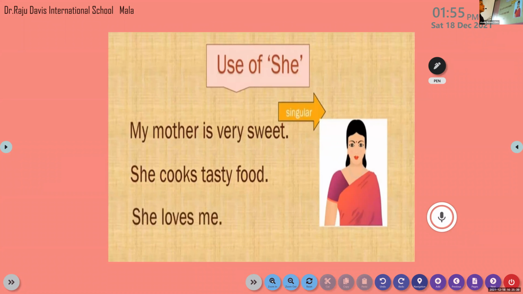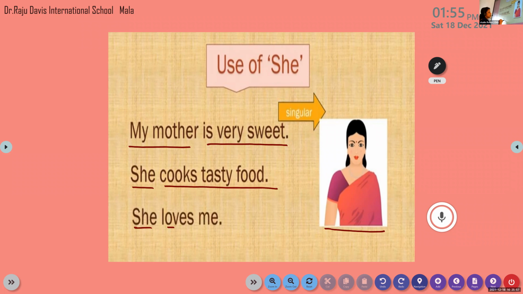You could see the picture of your mother. My mother is very sweet. So mother is a feminine gender. So which pronoun do we use there? Yes, she. Very good. She cooks tasty food. She loves me. Okay, page number is 23. Have you all understood? Now let's move on to the next slide.